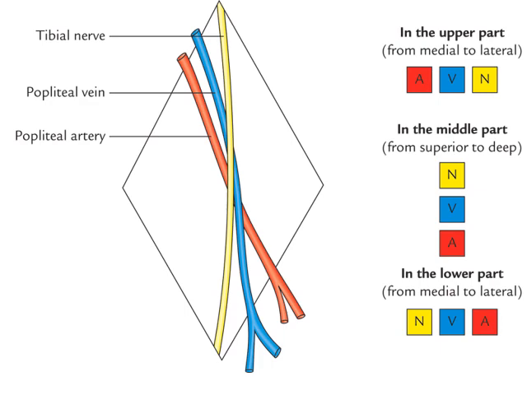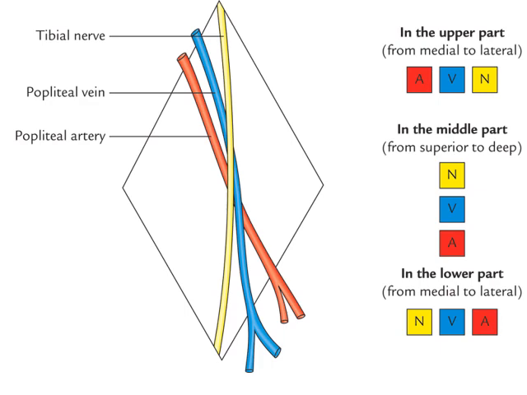You see the relation of the artery, vein and nerve. In the upper half, from medial to lateral, artery, vein and nerve. In the middle portion, from superficial to deep, nerve, then vein, then artery. In the lower half, from medial to lateral, nerve, vein and artery.